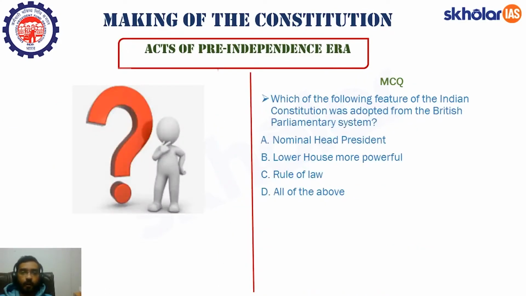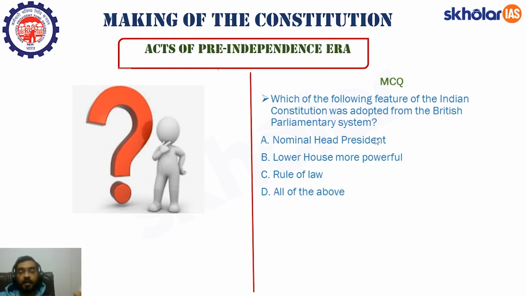Now let's take up one quick question. Which of the following features of the Indian Constitution was adopted from the British parliamentary system? Nominal head, President, lower house more powerful, rule of law, or all of the above. So without wasting any time, let's start the discussion.